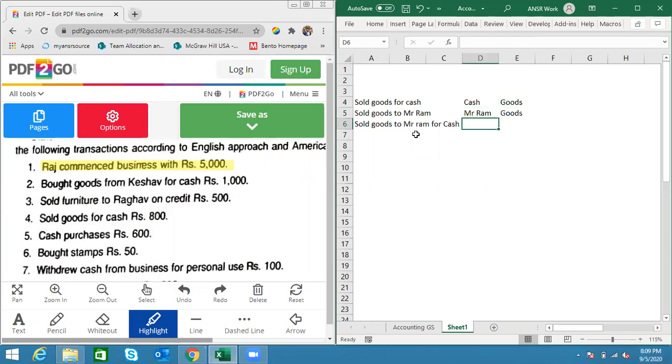Sold goods to Mr. Ram for cash. So here it's very clearly written that to Mr. Ram, we have sold some goods and we have definitely received some cash for it because the for cash is mentioned. So it's exactly similar to the first transaction. So this transaction and this transaction, there is no difference. However, you can see some difference in the language.